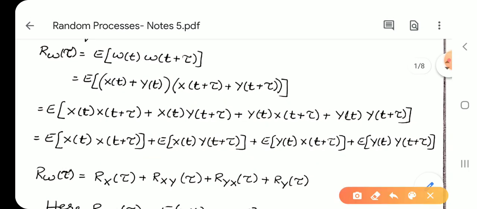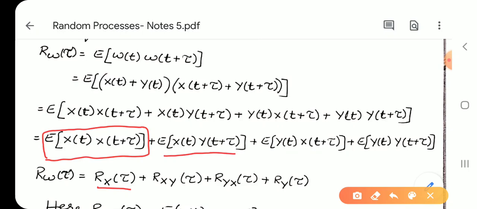If we see each term in this expression, the first term E of X of t into X of t plus tau is nothing but the autocorrelation of the random process X. So, we can write it as Rx of tau. And E of X of t into Y of t plus tau, by the definition, is the cross correlation of the random processes X and Y. So, we can represent it as Rxy of tau.